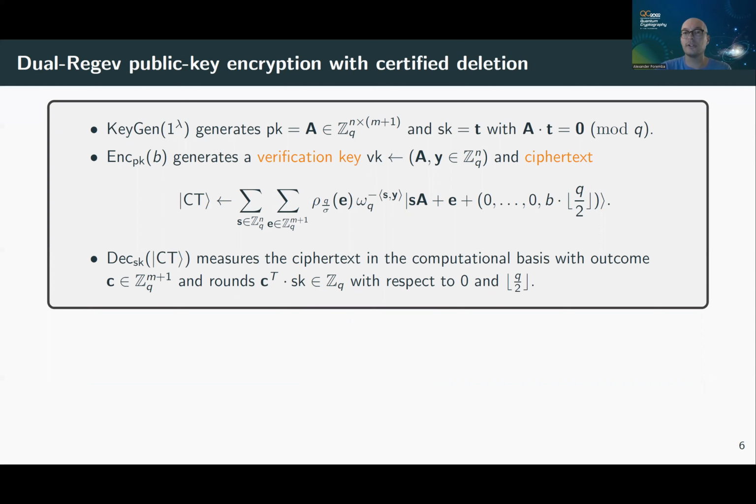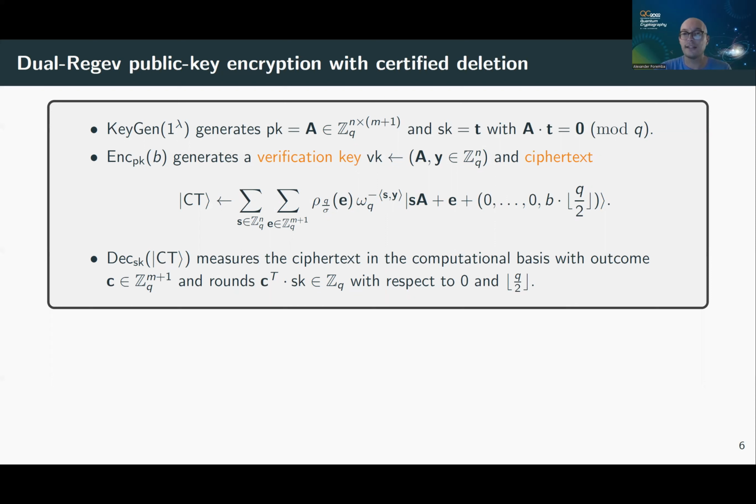T is a short trapdoor vector in the kernel of A, and this will be our secret key. In order to encrypt, you just generate the following ciphertext and verification key. The verification key is specified by A and Y, where Y is a random image.